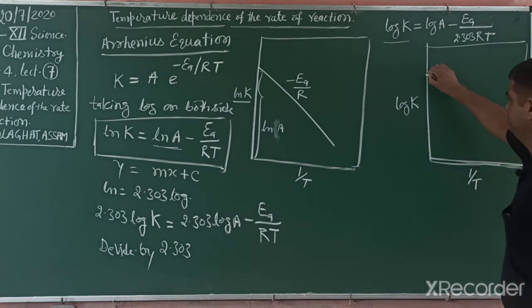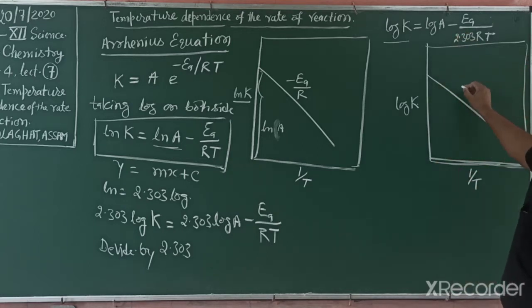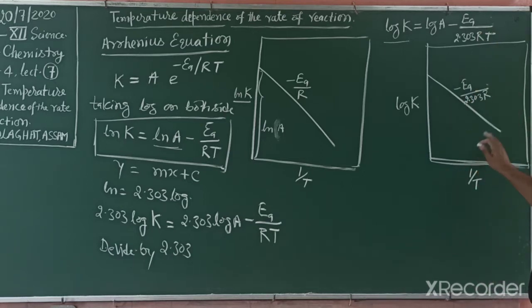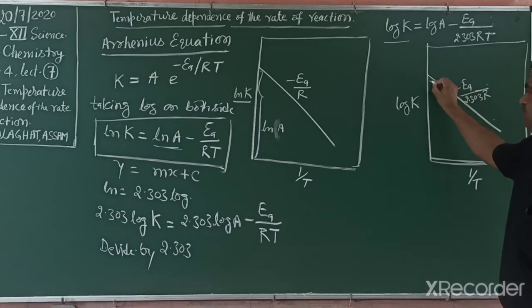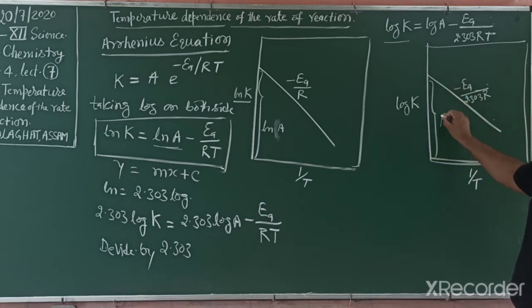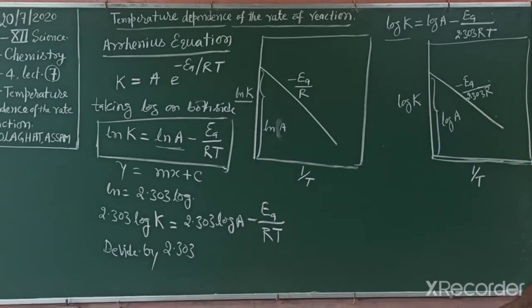We get a straight line, and its slope is minus EA by 2.303 R. This comes many times in exam. And this value is the intercept, that is log A.